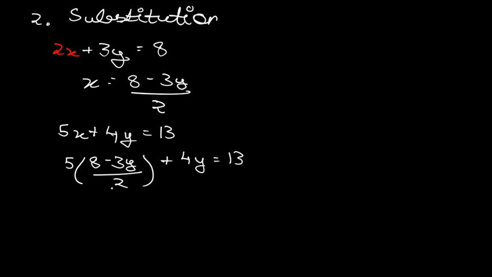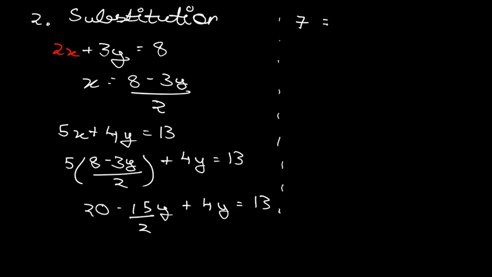No problem in that. Now just simplify this equation. You will get 5 times 8 is 40, divided by 2 is equal to 20. Then 5 times 3 is 15, minus 15 by 2, which is 7.5, or you can write it as 15 by 2 into y, plus 4y is equal to 13. So you are getting this particular equation. Now you can just simplify. You can take this 20 on the RHS, or you can take this 13 on the LHS. Let us take this 13 on the LHS. Now what we get is that 7 is equal to 15 by 2 y plus 4y.